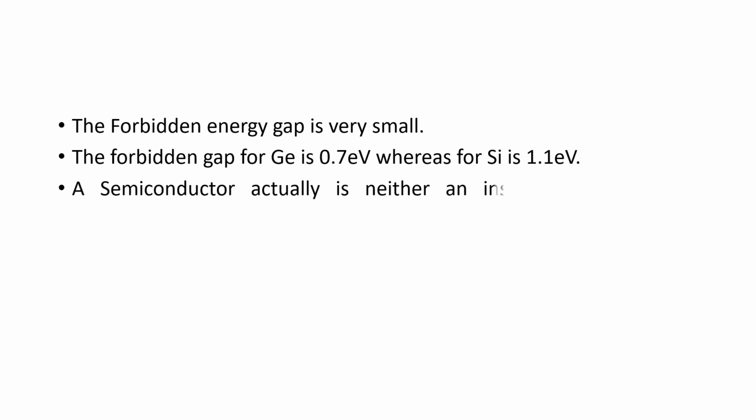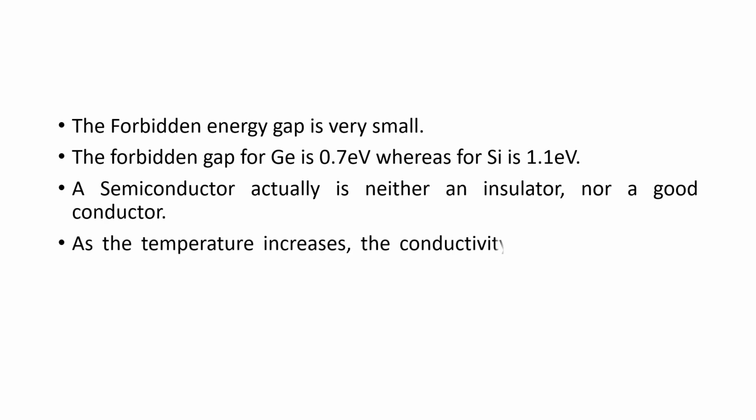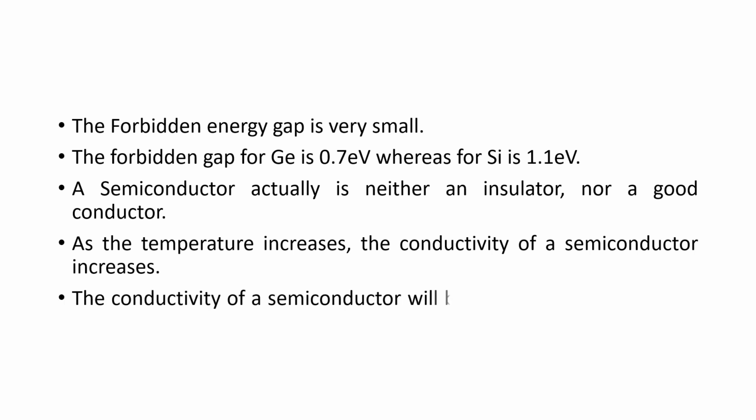A semiconductor actually is neither an insulator nor a good conductor. As the temperature increases, the conductivity of a semiconductor increases and it becomes a conductor. When no external energy is applied, the semiconductor works as an insulator. The conductivity of a semiconductor will be in the order of 10^2 mho.